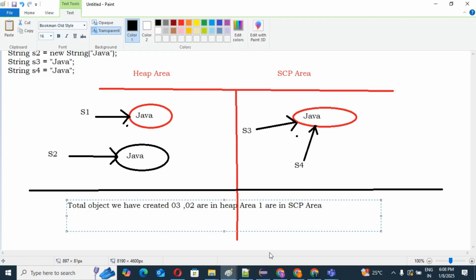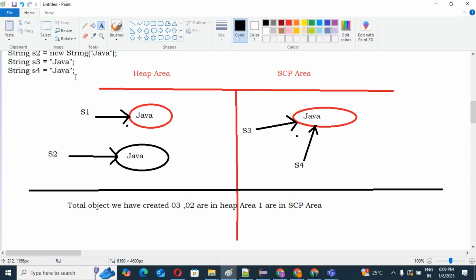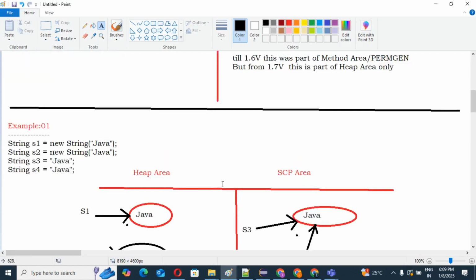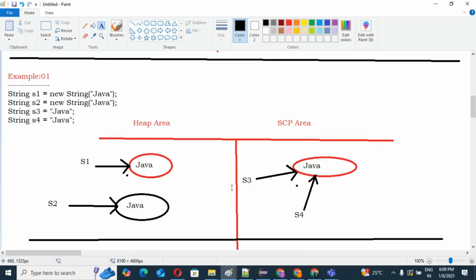Okay, this is what we understood from these lines of code. So we have created three objects in total: two are in the heap area, one is in the SCP area. This is the first example. I hope you understood something, right guys? I hope you got some clarity. Yes or no, guys?